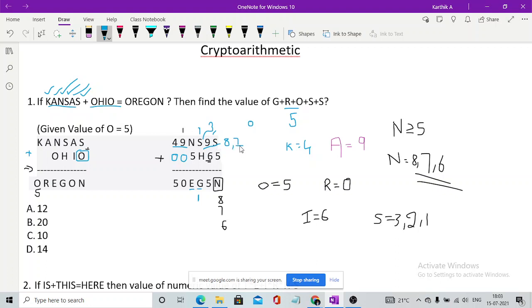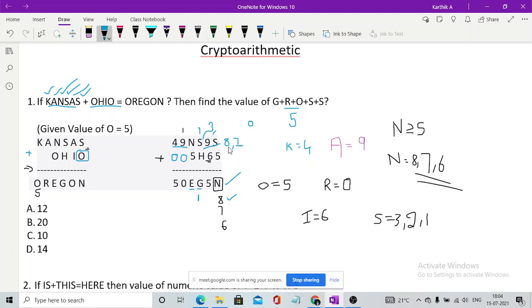Now if we imagine H as 7 and S as 3, what will be the value of N for you? If S is 3, what would be the value of N? That is 3 plus 5. What would be N? It would be 8, right? Am I right? You guys got it? Yes. Fine.